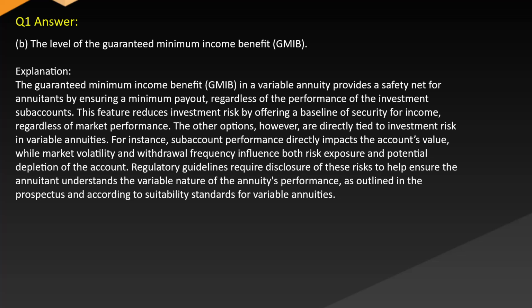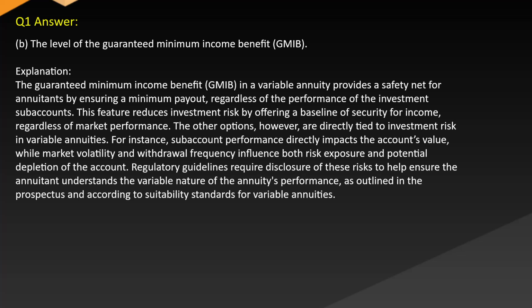Answer: B. The level of the guaranteed minimum income benefit (GMIB). Explanation: the guaranteed minimum income benefit (GMIB) in a variable annuity provides a safety net for annuitants by ensuring a minimum payout regardless of the performance of the investment subaccounts. This feature reduces investment risk by offering a baseline of security for income regardless of market performance.